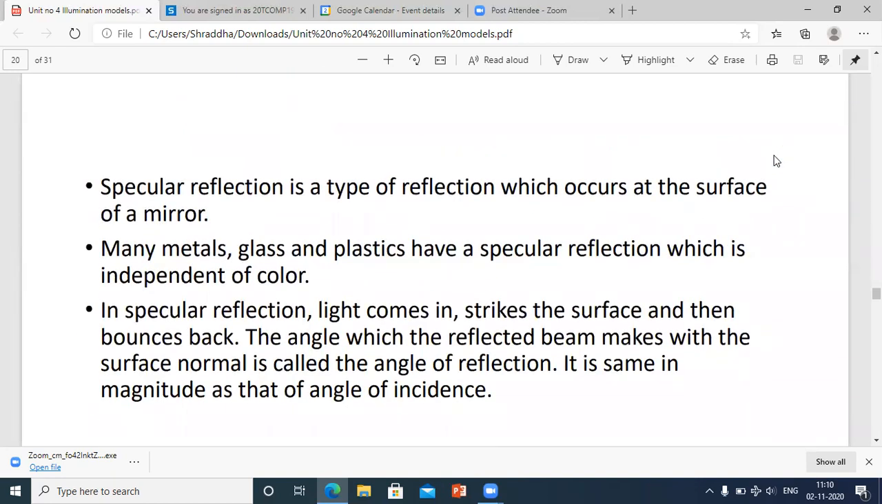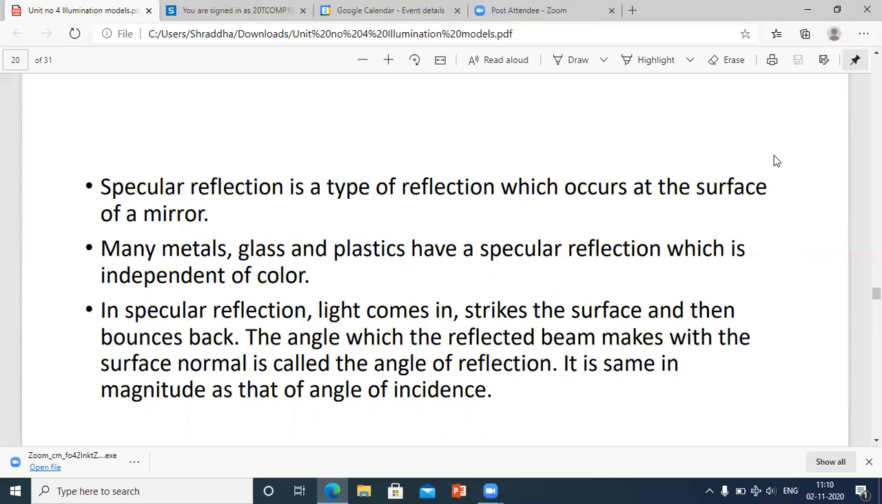Specular reflection is a type of reflection which occurs at the surface of a mirror. Many metals, glasses and plastics have a specular reflection which is independent of the color. Now, let the mirror be of any color, let the plastic be of any color, or let the glass bottle be of any color, it is actually independent of the color. Means what? Specular reflection does not matter regardless of the color.